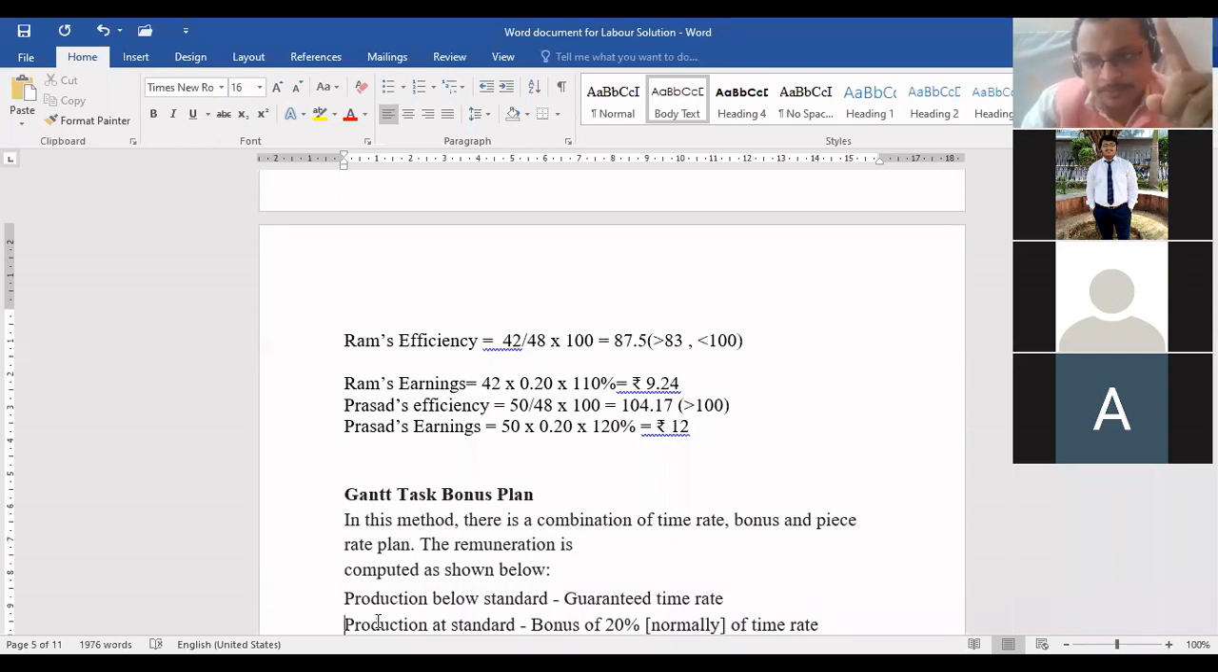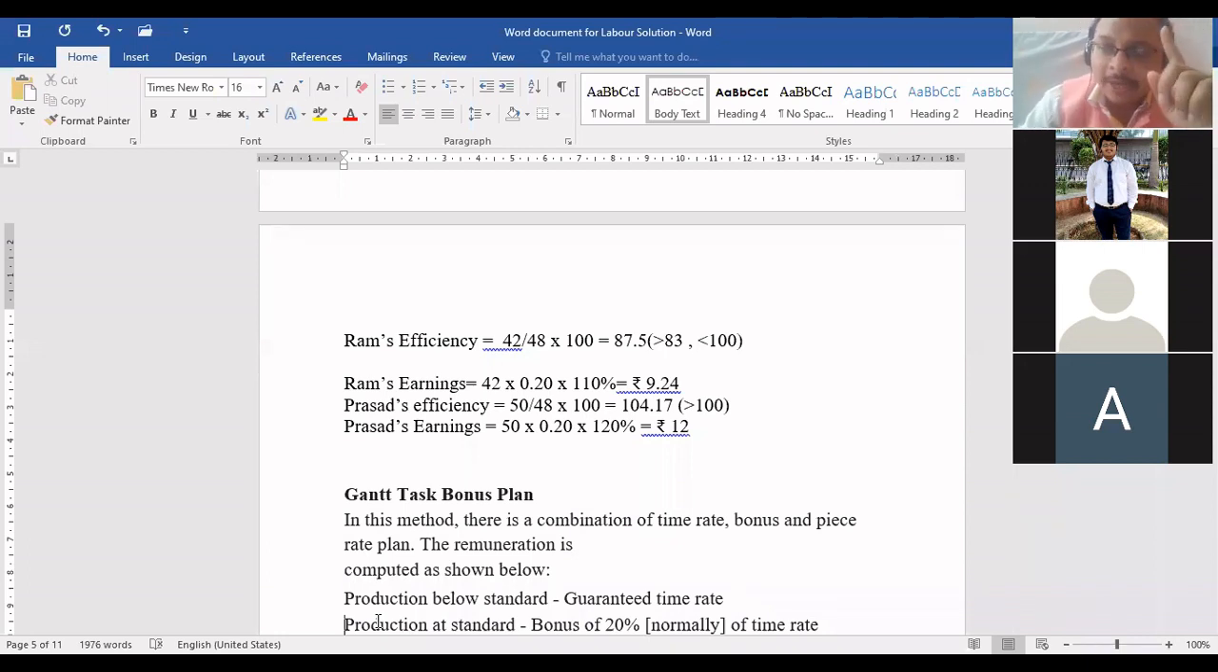First, those are workers who cannot achieve the target. They will feature below the standard. And those who can achieve the target, for them we have a different plan. And those who can achieve more than the target, for them we have a third plan. Okay, have you understood this, beta? Yes or no? Yes, sir.